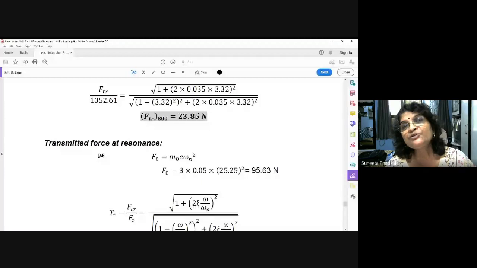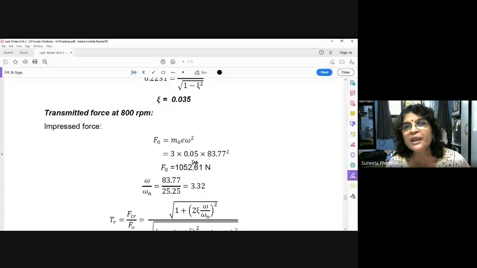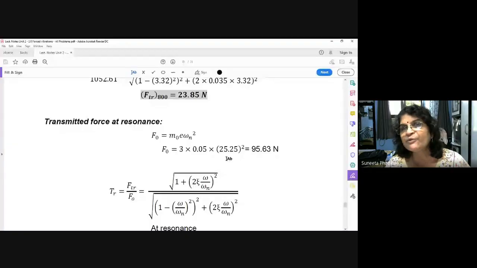At resonance, see here, how much is the force? The unbalanced force at resonance, you know, is very high. So it is M O E omega n square. Simply this omega is replaced by omega n. So FO is equal to M O E omega n square at resonance. M O is 3 kg, E is 0.05. What is omega n? We have already found out 25.25, bracket square, that is 95.63.